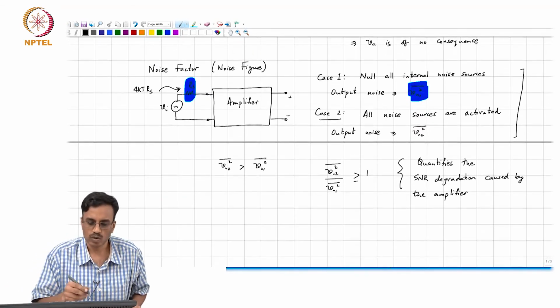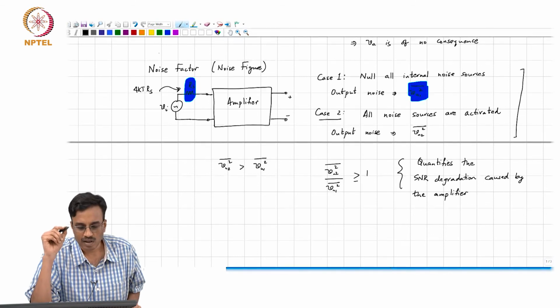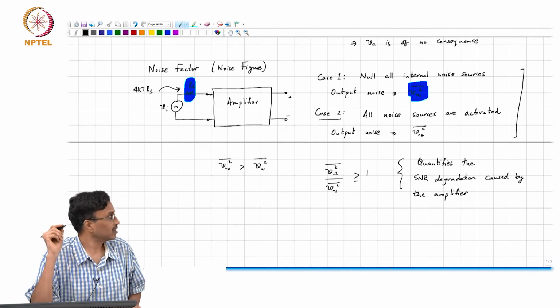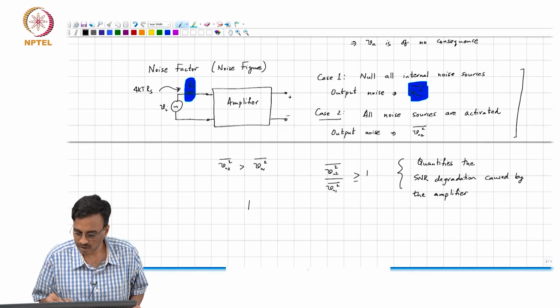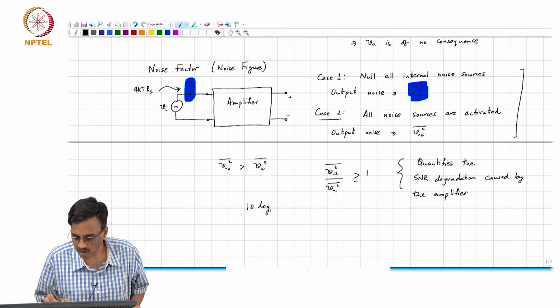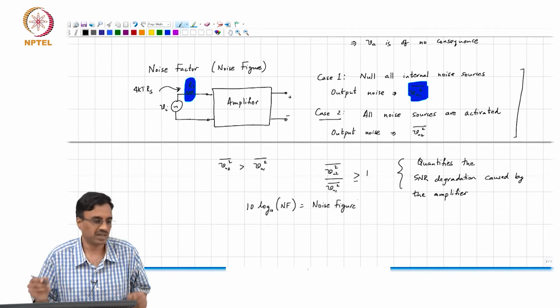There is some confusing notation here. This absolute number is often called the noise factor. People also like to do 10 log to the base 10 of the noise factor, which is the noise figure, and some people use the terms interchangeably.